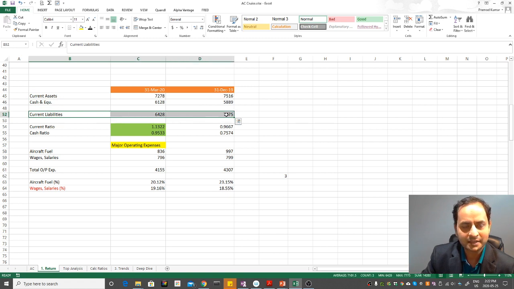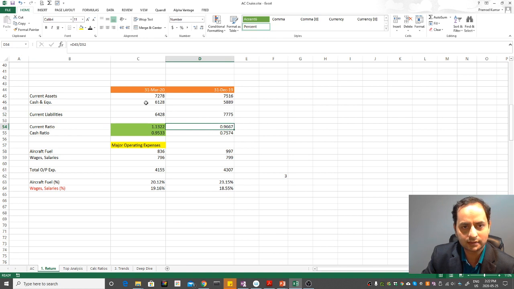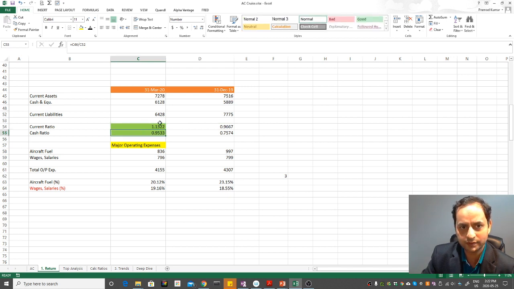I took those. When I did the current ratio, for this year or for the quarterly, it's not bad. That's why I highlighted it in green. Basically the current ratio was good, so it seems like it's covering the current liabilities, and the cash ratio is almost equal to 1, which looks pretty good.